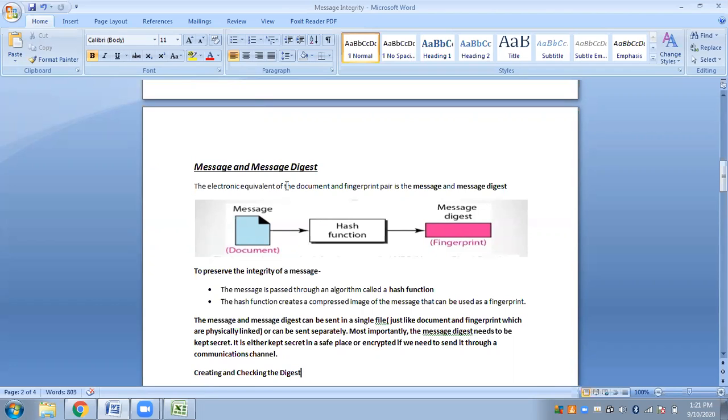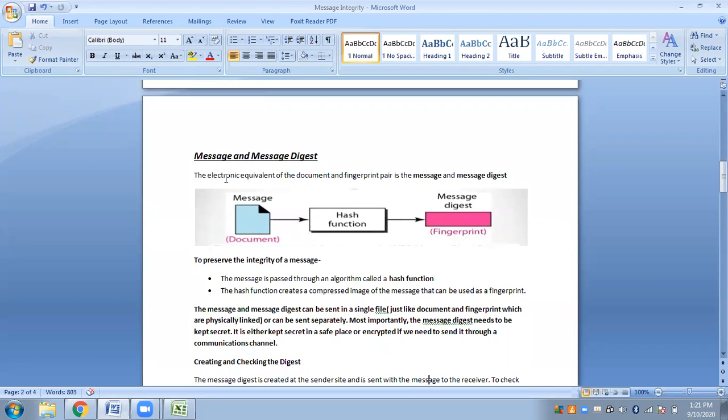Now we see how this works. Basically, the electronic equivalent of the document and fingerprint pair is the message and message digest. Just as this is a document or a message, you have to place your fingerprint. Since we are talking about electronic equivalents, we will not place our physical thumb impression over the document, because you have to send the file over the network. We are using electronic devices to send the document or message. You don't have the hard copy with you. That is not the conventional way. So how are you going to place your fingerprint there?